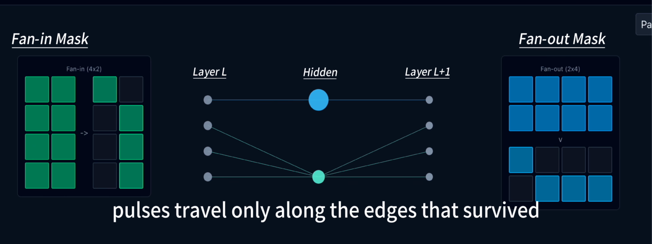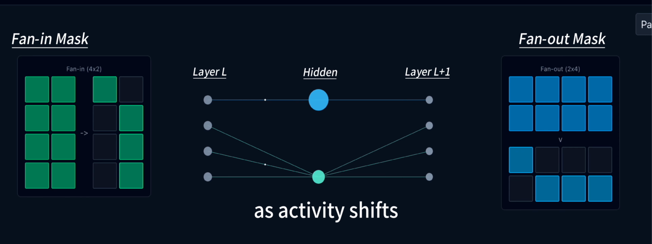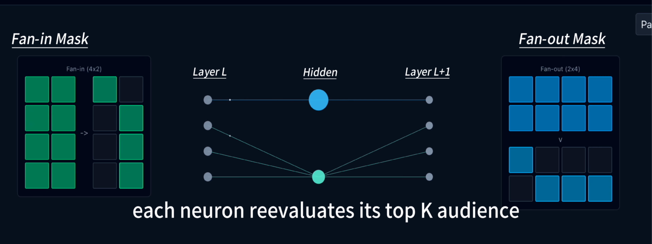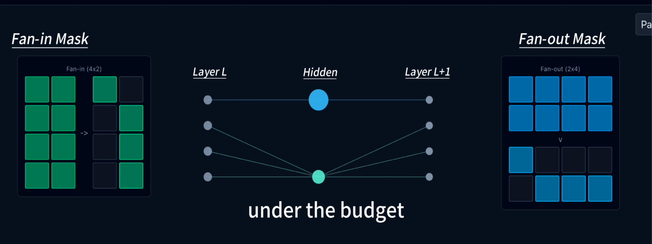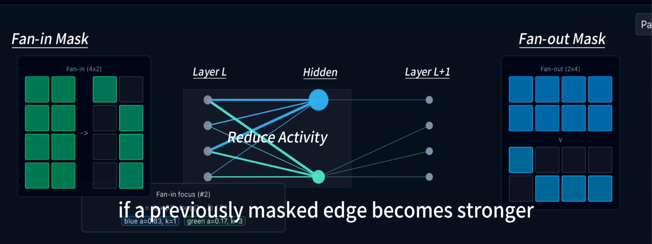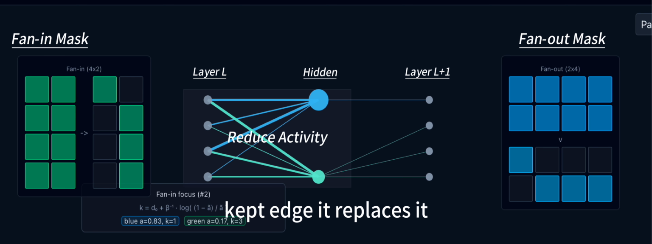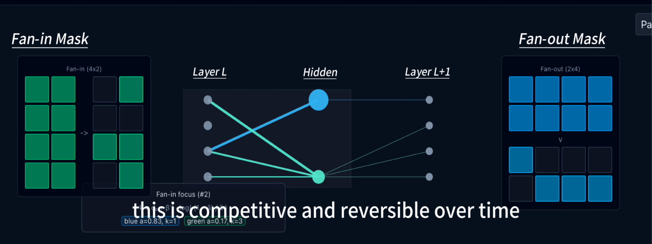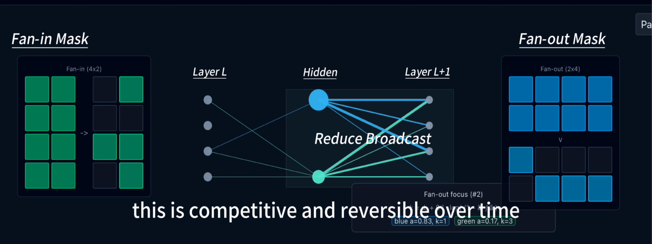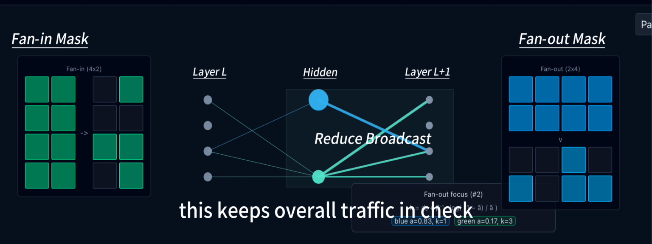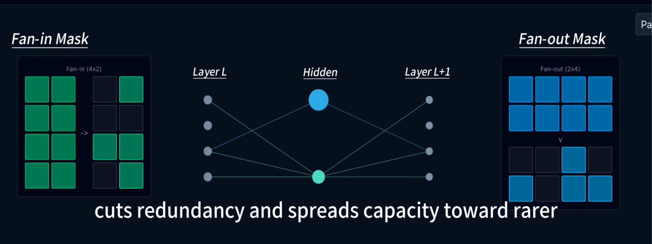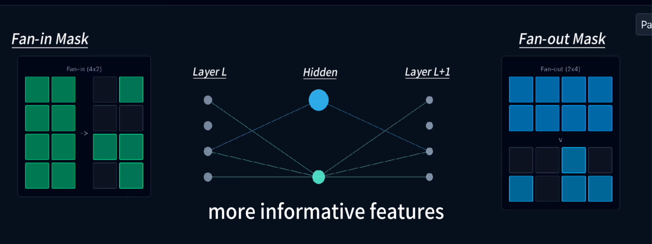Pulses travel only along the edges that survived. As activity shifts, each neuron reevaluates its top K audience under the budget. If a previously masked edge becomes stronger than the weakest kept edge, it replaces it. This is competitive and reversible. Over time, this keeps overall traffic in check, cuts redundancy, and spreads capacity toward rarer, more informative features.